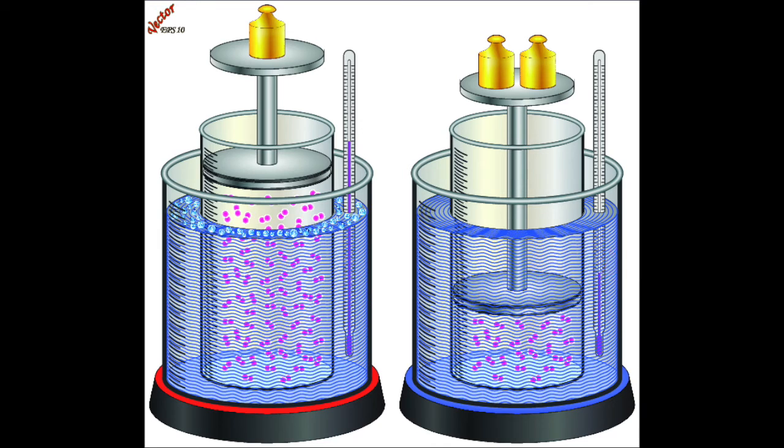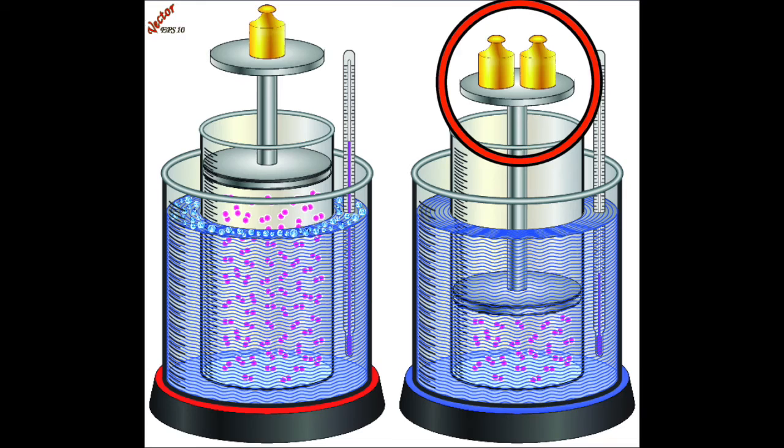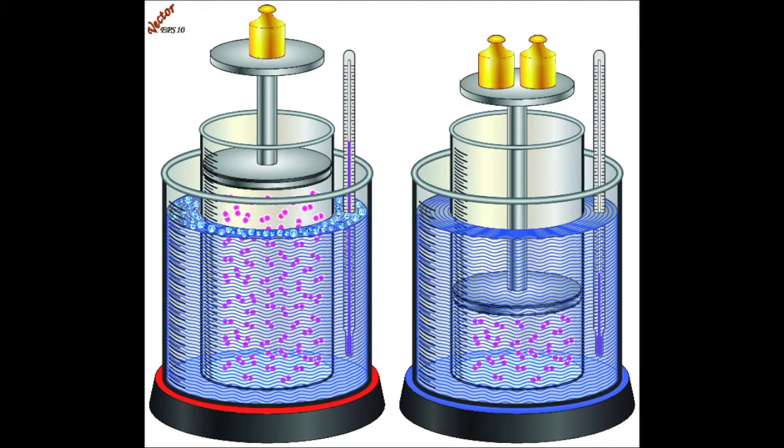And in each beaker we are immersing a container that is filled with air molecules. However, we have the same amount of air molecules in each container, so we are fixing the mass of gas in each container, or simply we are fixing the number of moles in each container. In addition, each container is equipped with a movable piston, so that piston can freely move up and down without encountering any resistance from the walls of that container.